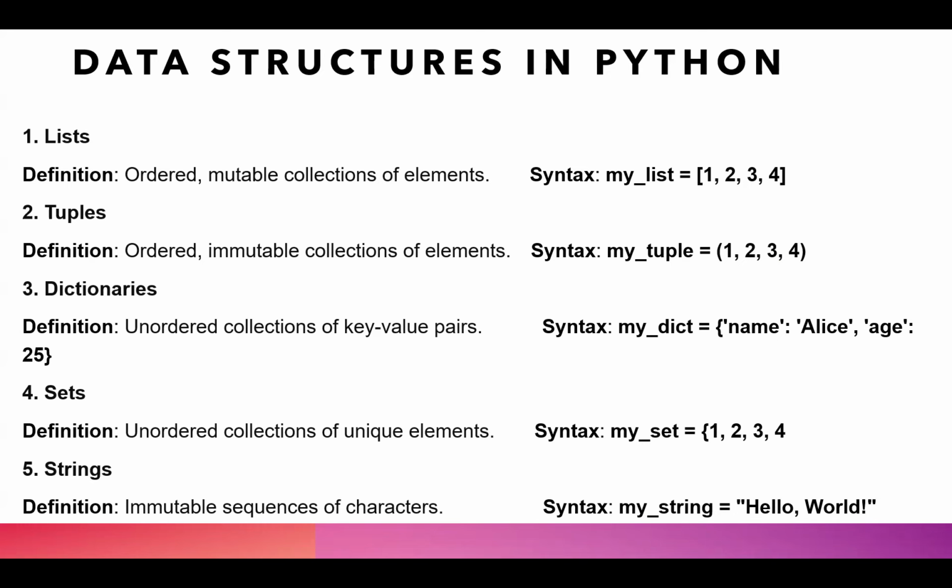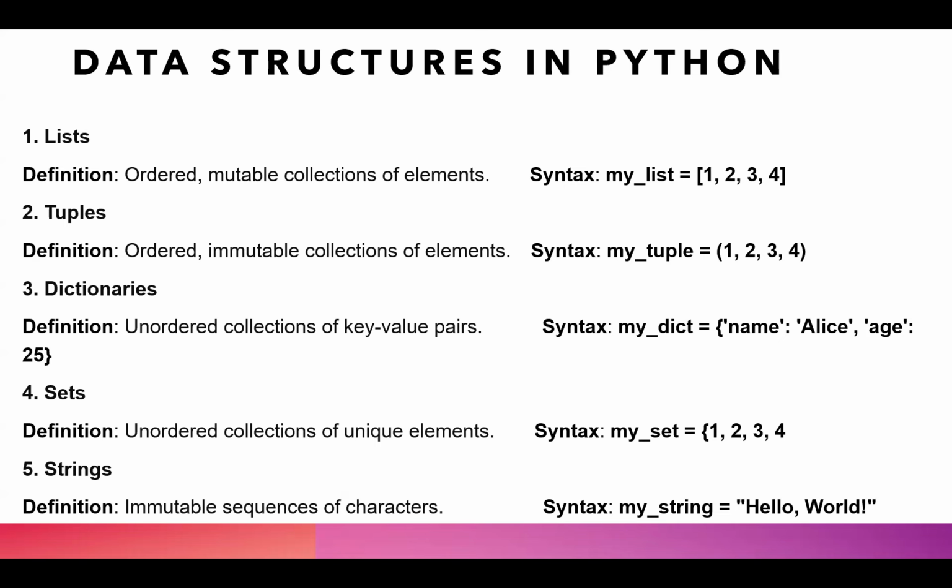Next, we have data structures in Python. There are many data structures, but here we will be studying the major five. Starting off with list. List consists of mutable values, and it is always enclosed within square brackets. So list has comma separated values stored within square brackets. It is of mutable type. Mutable type is a value which can be changed.